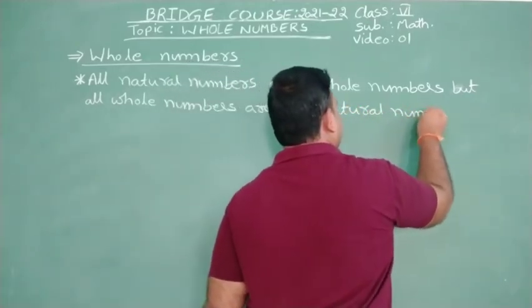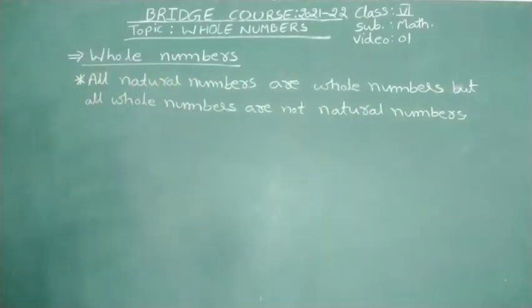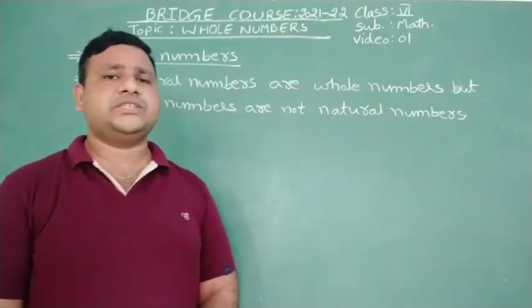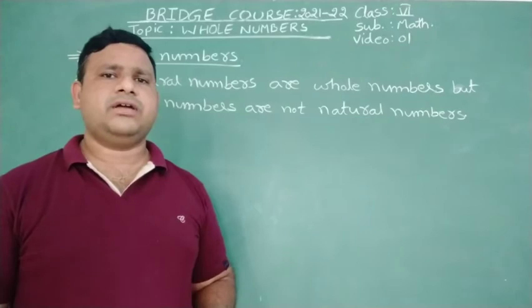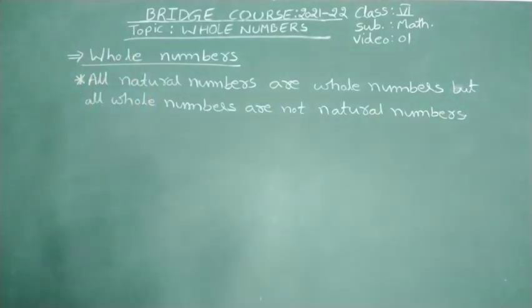So this is most important point. All natural numbers are whole numbers, but all whole numbers are not natural numbers. Okay? So this is just some information about the natural numbers and the whole numbers. Now based on this, some example problems we will see. So let us see the problems now.